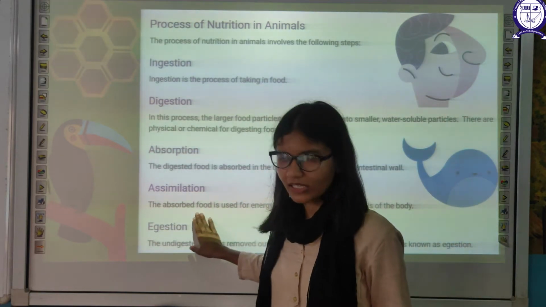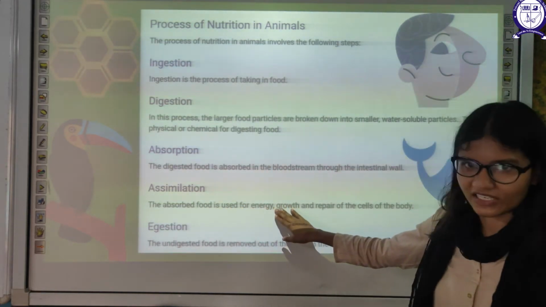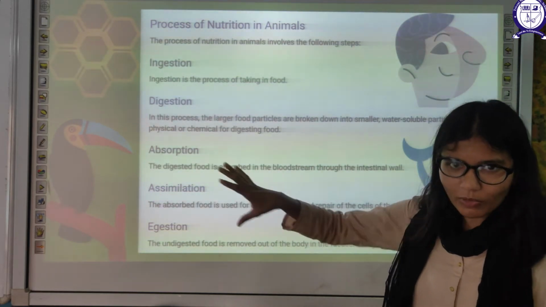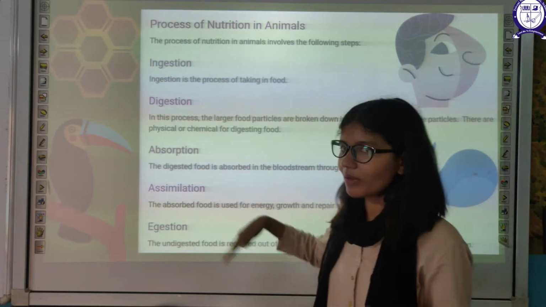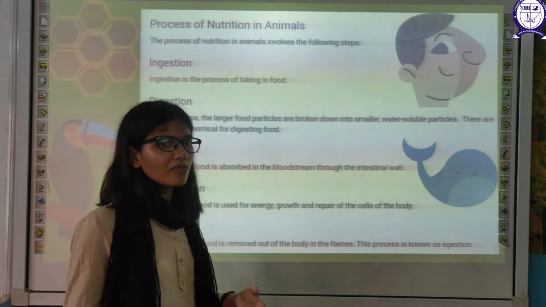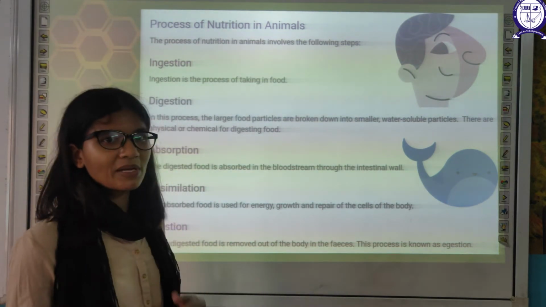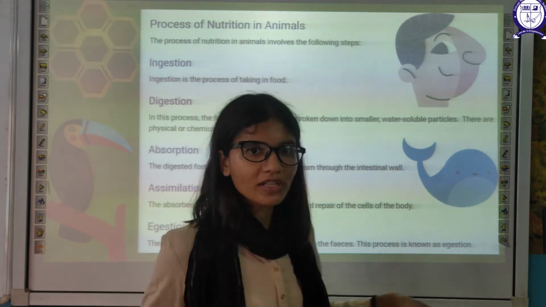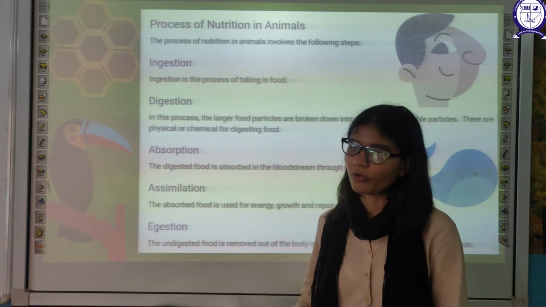Then assimilation. The absorbed food is used for energy. Using the important components of the food for our body is assimilation. For example, using protein for growth, using carbohydrate for energy. All this is assimilation, using up of important nutrients.